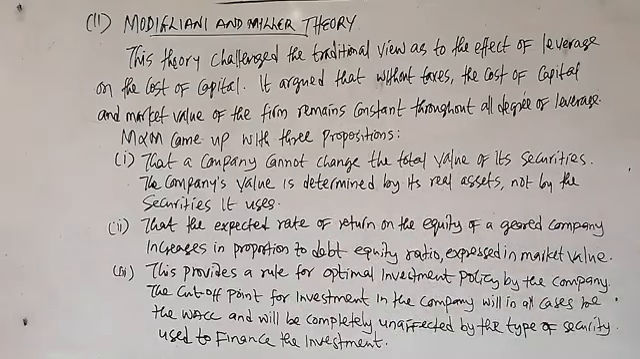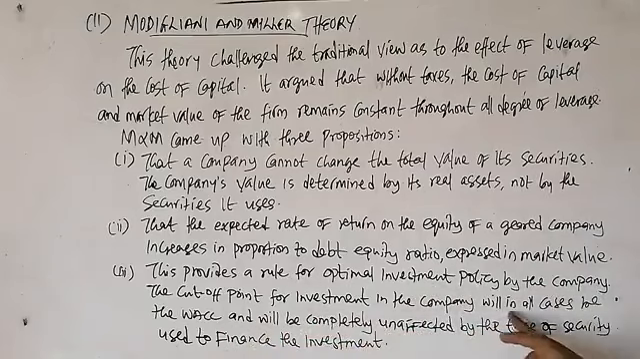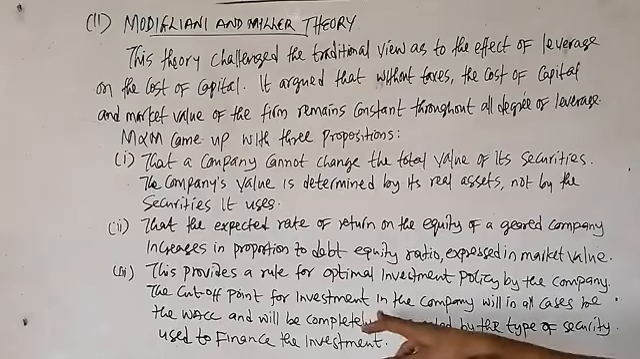This provides a rule for optimal investment policy by the company. The cut-off point for investment in the company will, in all cases, be the WACC and will be completely unaffected by the type of security used to finance the investment. That is to say, what I'm saying here is this: that the cut-off point will always be the WACC.